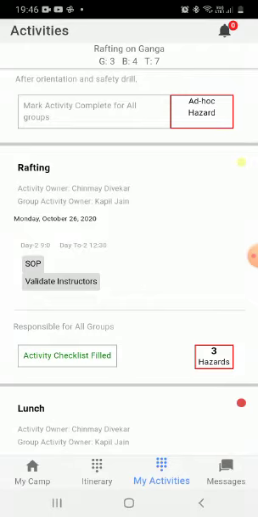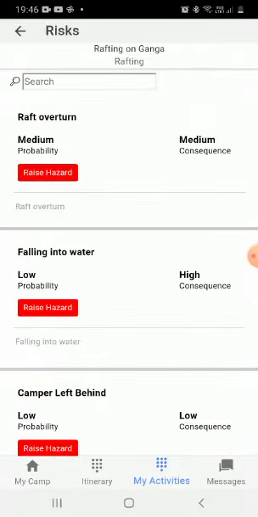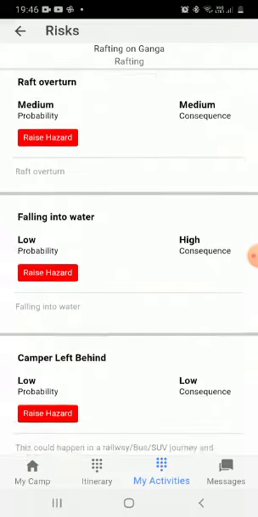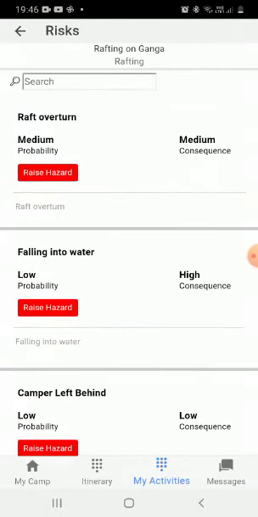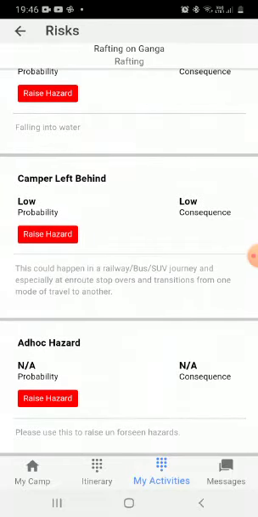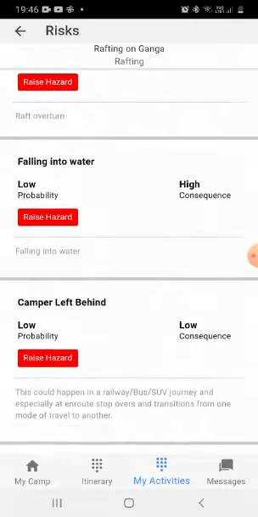In this case, if you see to your right, you see 3 hazards. So this particular activity has these 3 risks. As an instructor on the ground, I am aware that these are the 3 risks that I have to take care of, and I have to ensure that I am in control of these risks, and I have the risk mitigation plans in place, as well as the emergency response in case anything goes wrong.